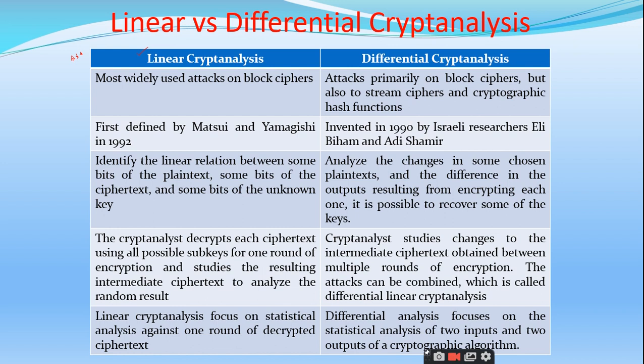The name itself says that we are going to analyze the codes in order to identify the linear relationship between the bits of the plain text. You see the third point here. We are going to identify the linear relationship between the bits of the plain text or ciphertext or keys. So what is plain text? What do you mean by plain text? It is the actual data which we want to transfer. Am I right or not?